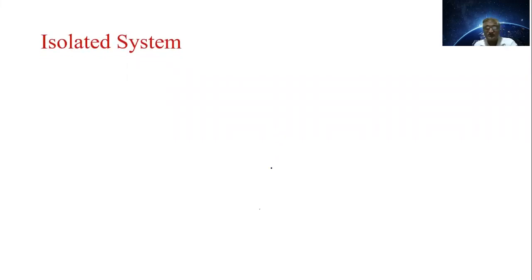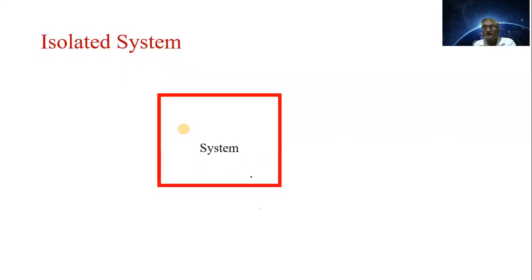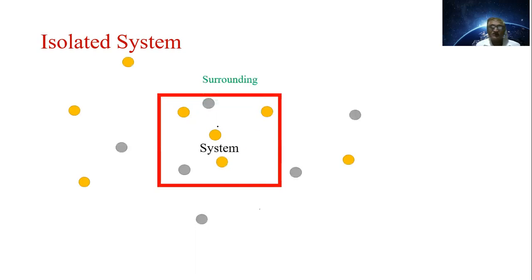Now then we can see about the isolated system. In case of isolated system, that we can see here, the particles of the system that we can show here. Here it is the surroundings. Here it is the surrounding that you can see here. In this case, the particles can move here inside the system but cannot leave the system.